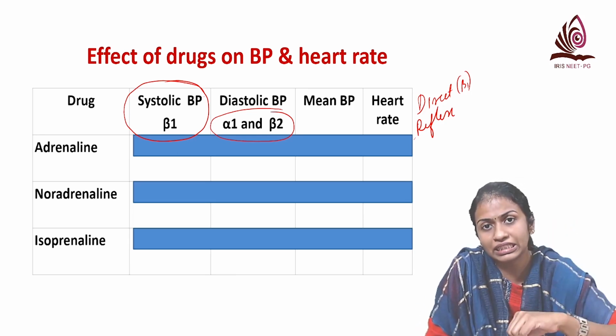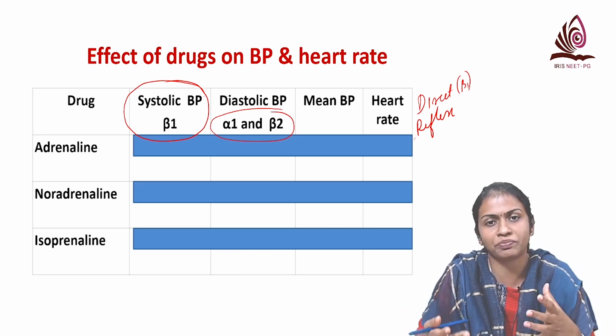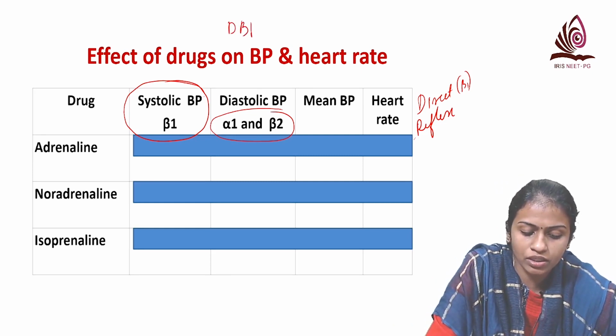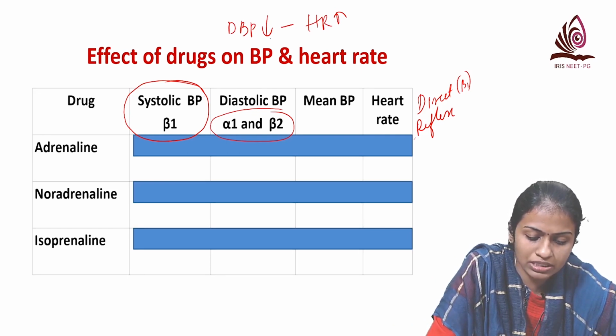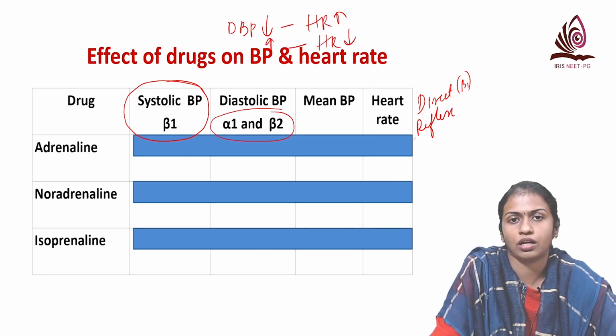Whenever there is decreased diastolic BP, there is increased central sympathetic outflow and increased heart rate. So when there is a fall in DBP, there is a reflex increase in heart rate. When there is an increase in DBP, there is a reflex decrease in heart rate.